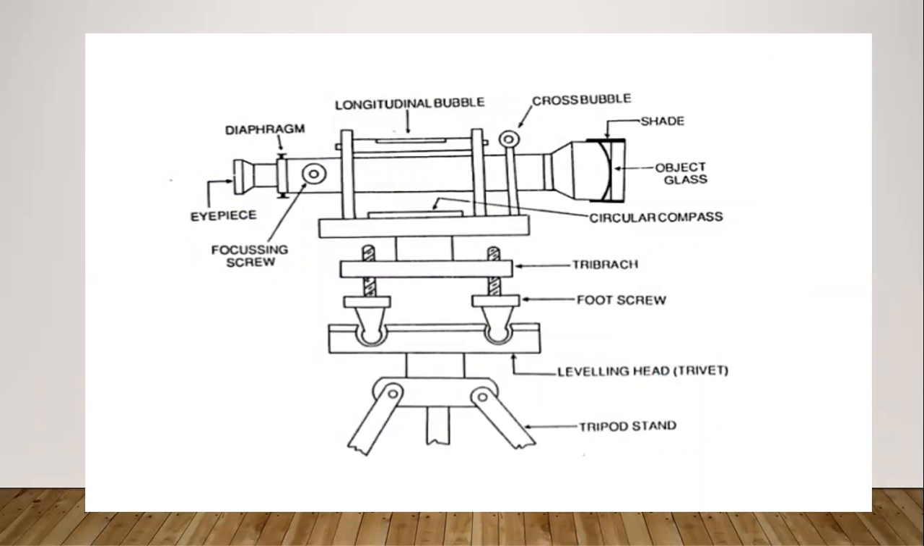This diagram shows the various parts of the dumpy level. It is fixed on a tripod. These are the foot screws for proper leveling of the instrument. Longitudinal bubble, it shows the level. Eyepiece, object glass,